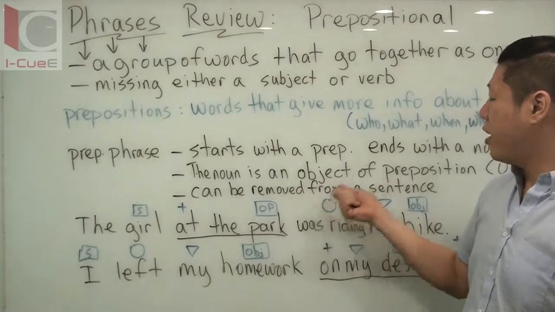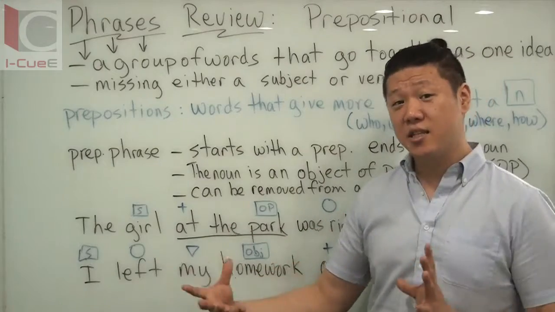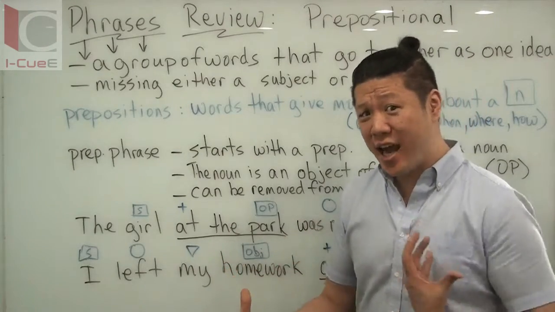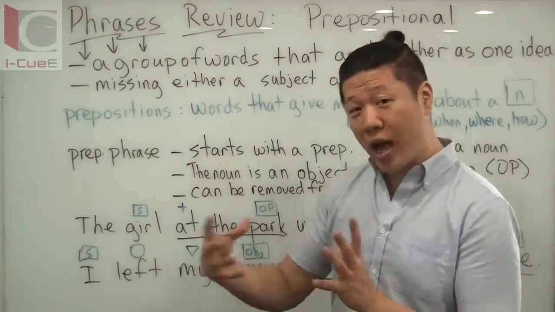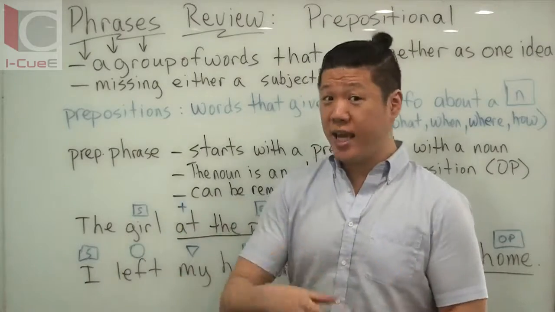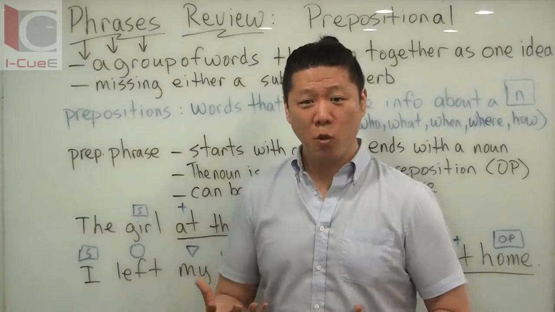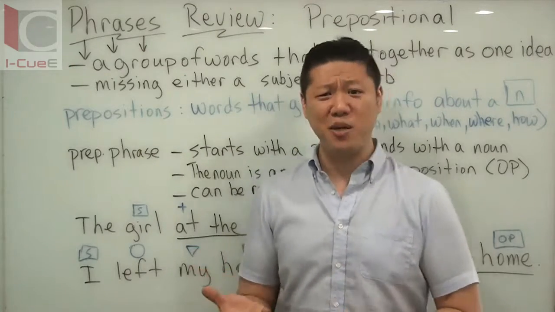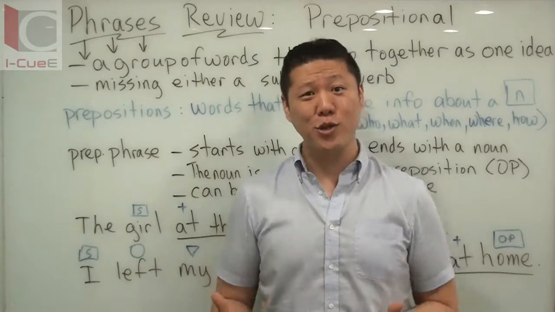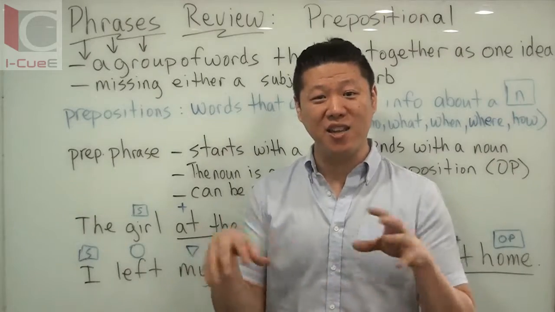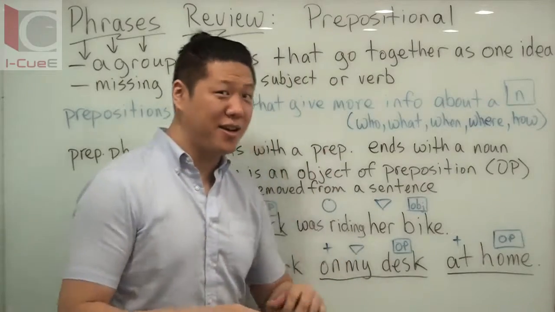They can be removed from a sentence. A prepositional phrase is just a plus symbol, it's just adding stuff to a sentence, so you could take it out and you still have your sentence, right? Make sense? So you can play around with it. You can move it around in a sentence, you can take it out, and you still have a complete thought. I like to think about pizza this way. What is your basic pizza? For me, it's a cheese pizza. It's just the bread, the sauce, the cheese. That's your sentence. But if you're going to put some toppings on it, those are your prepositions. You're just changing the pizza and giving a little bit more information about the pizza. All right, but that's just one way to think about it, not the best way.